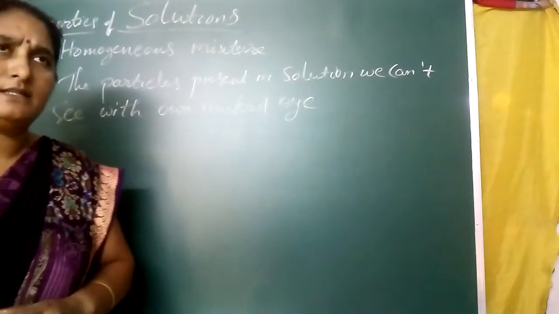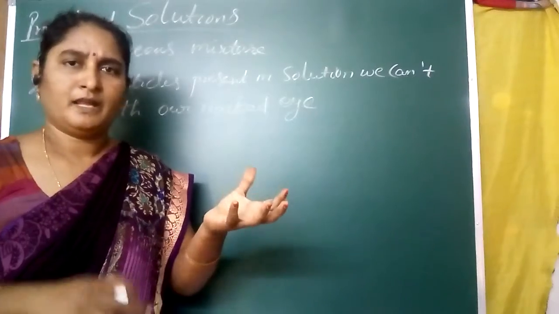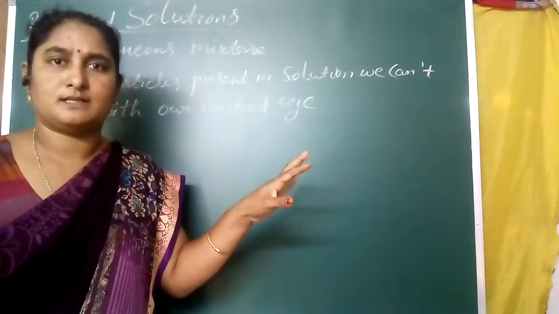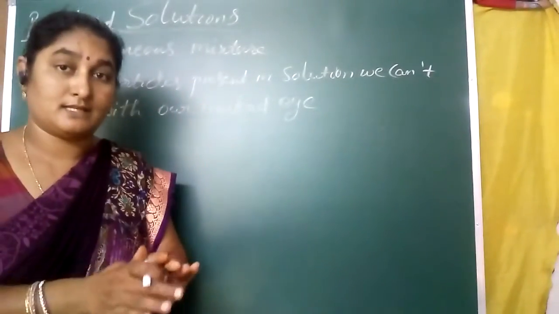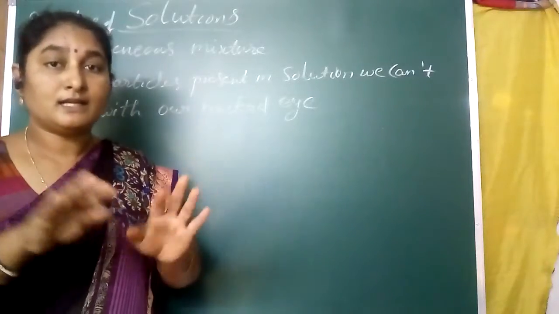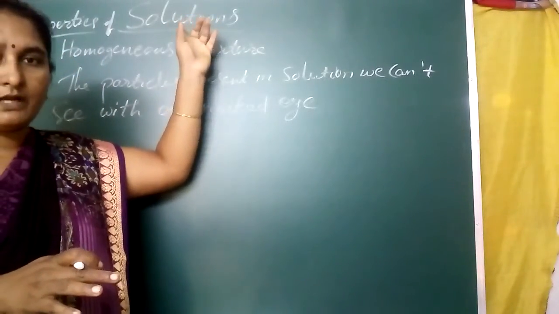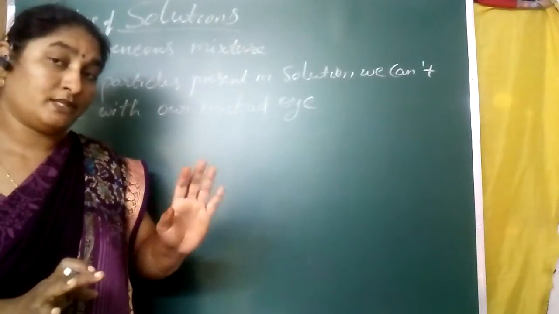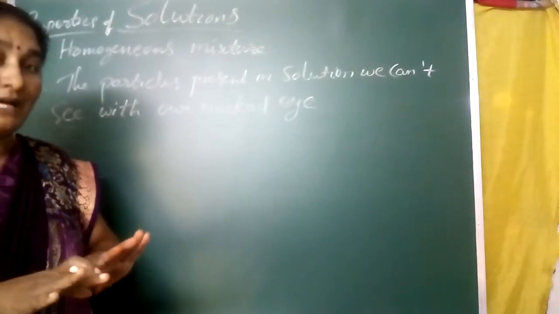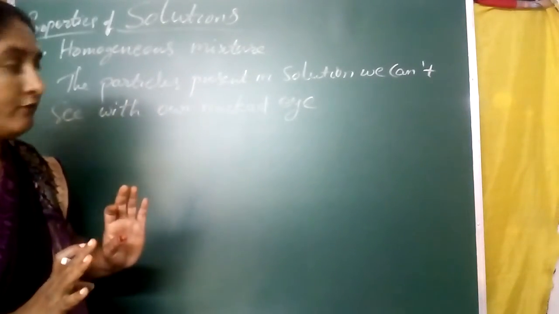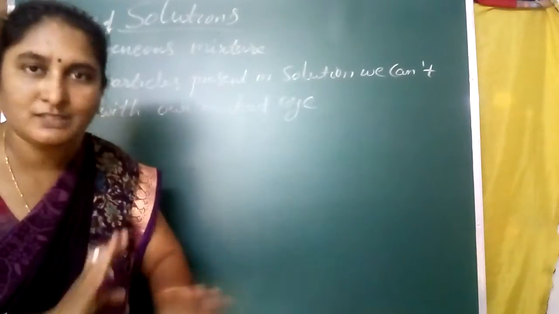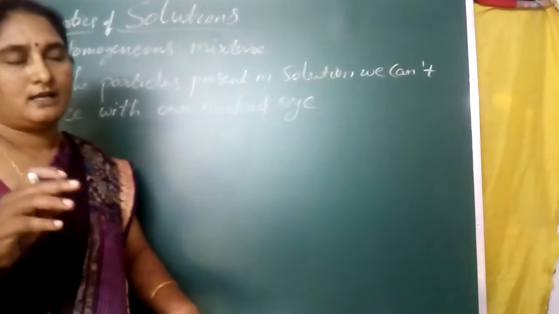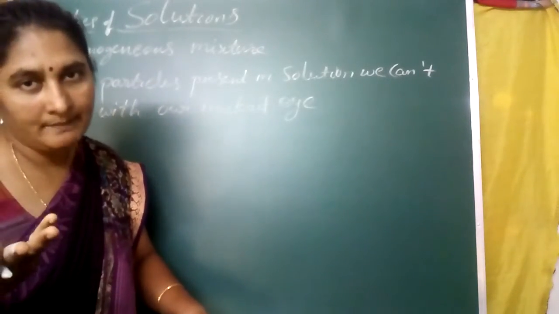Here somebody says, madam, I can see the sugar and I can see the water. Okay, those two are not a mixture. Those are different substances. When these two are combined with each other, then a mixture is formed, and that is called a solution. Don't get confused here. Separately we can see the substances; that is not a mixture or solution. When the two are combined, a solution is formed, and the constituents, the particles present in the solution, we cannot see with our naked eye.